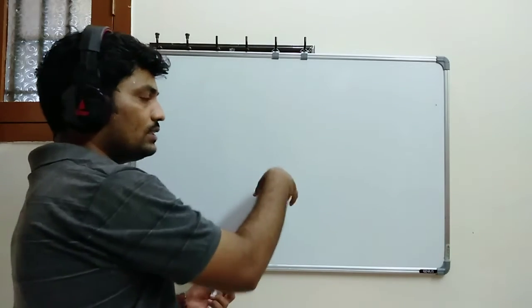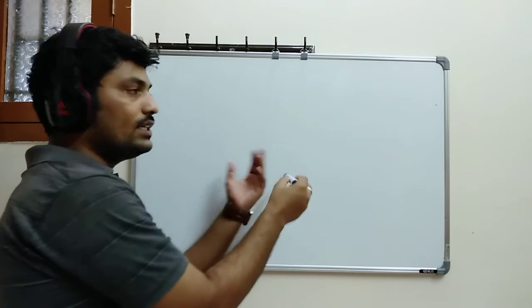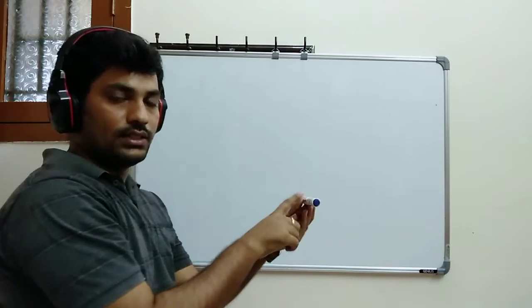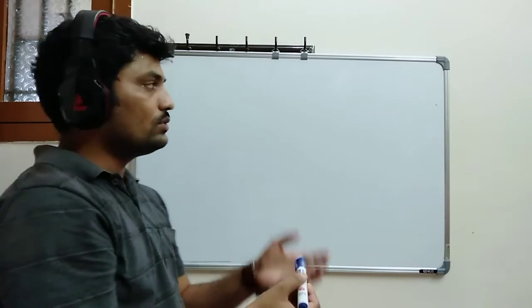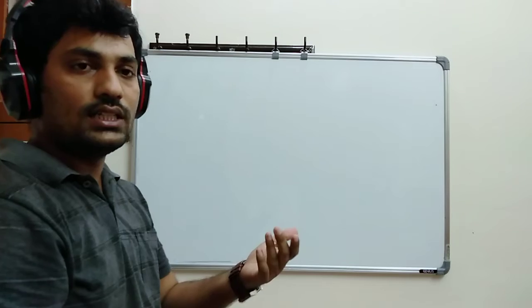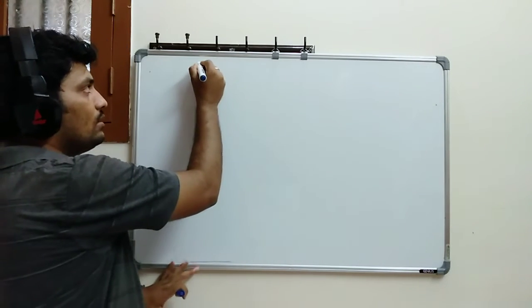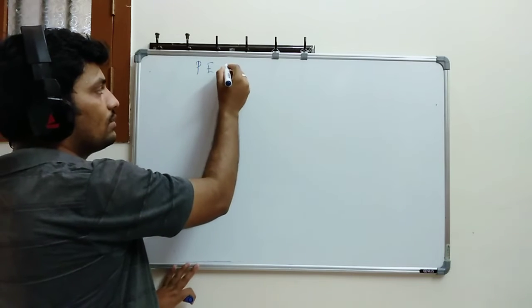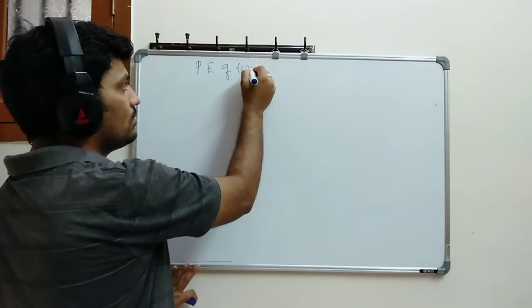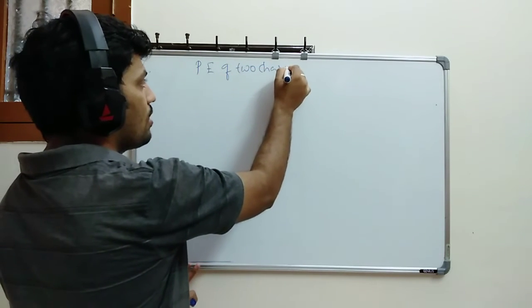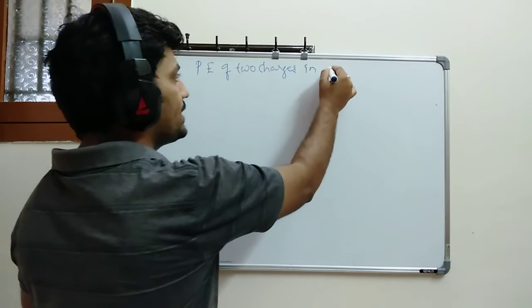But if there is already a charge, and I bring a charge to it, it is going to face a certain effect. So that is what I am going to discuss: potential energy of two charges in an external field. Write down: electric potential energy of two charges in external field.